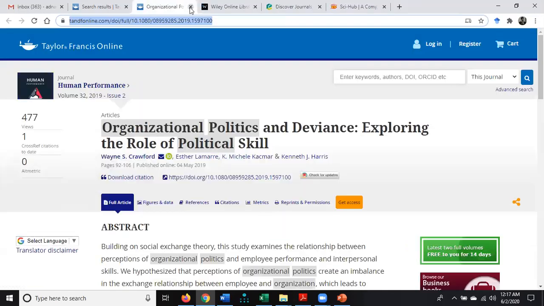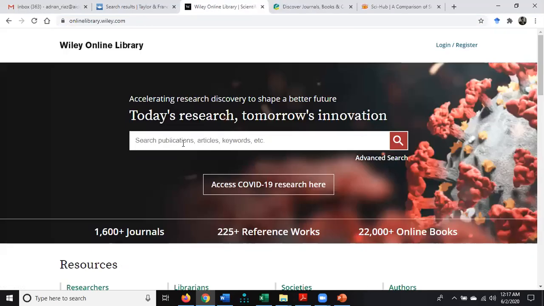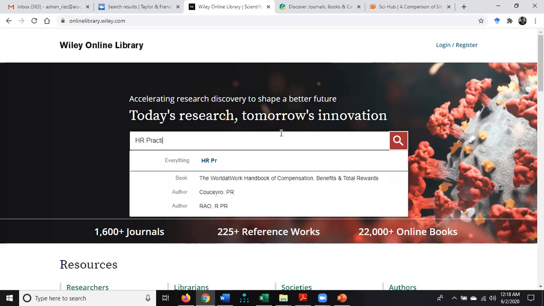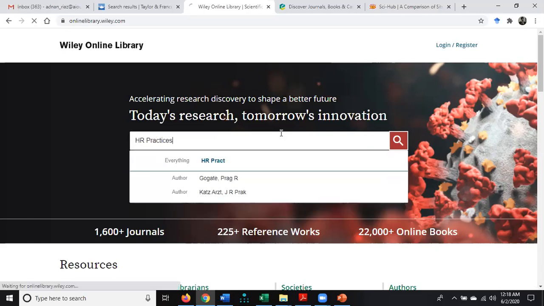We can go for some more options, like Wiley Online. I can write what my variable of interest should be. Here my variable of interest is HR practices.